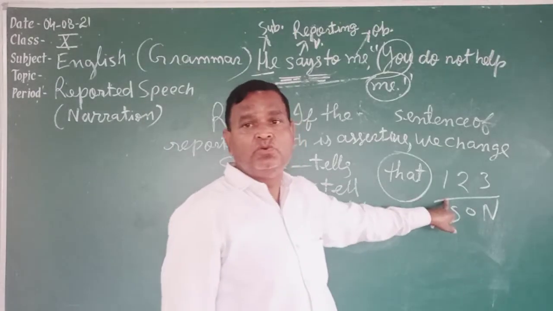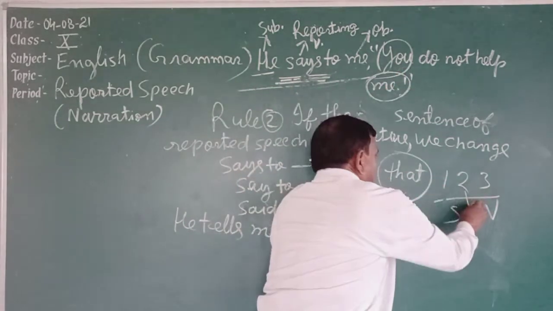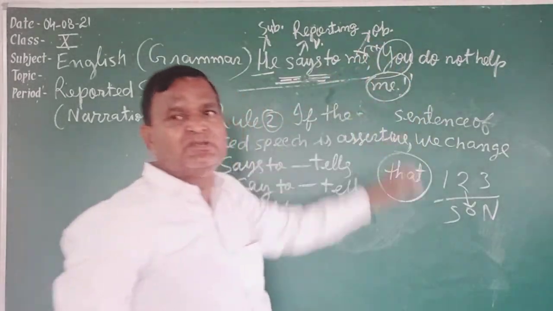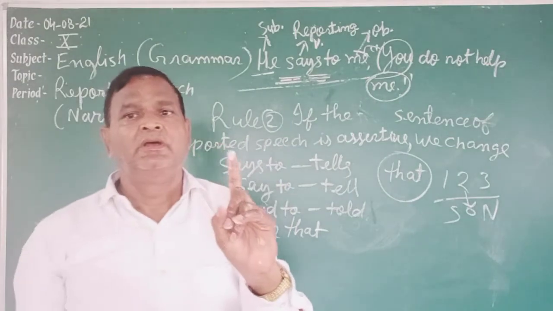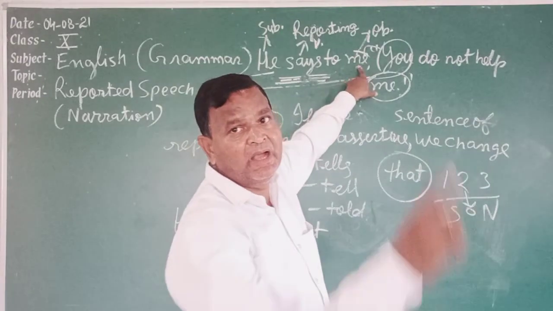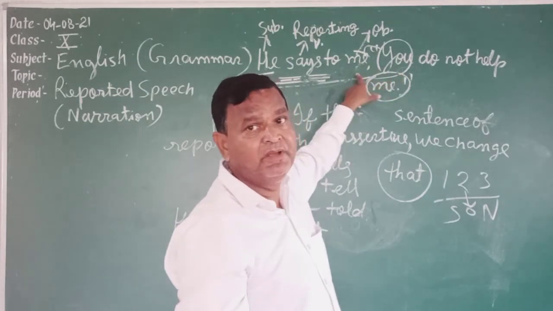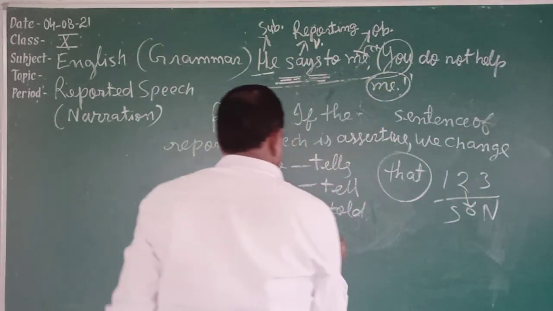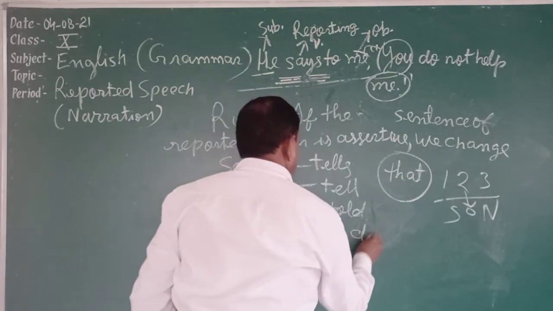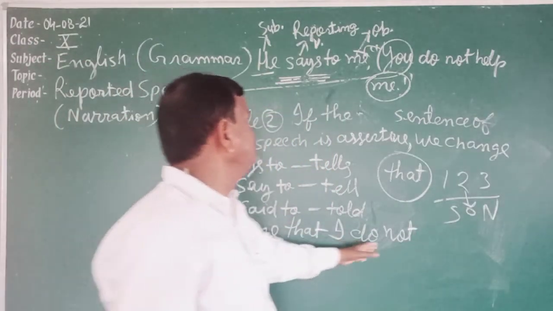Further you have to go to this one. You is a second person pronoun, and it is changed according to the object of the reporting verb. Object is me. It means you will be changed according to me. You is in the subjective case, so me will also be in subjective case, I. Here you do not, then here I do not. Tense will not change, because the reporting verb is in present tense. I do not help.